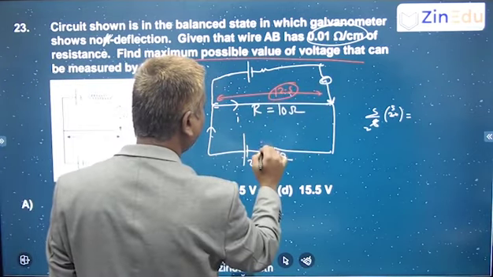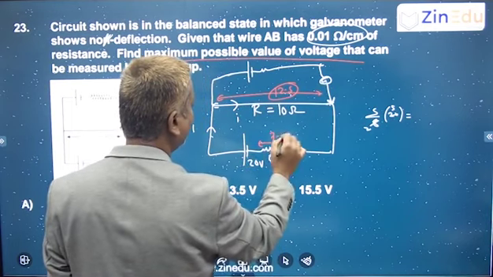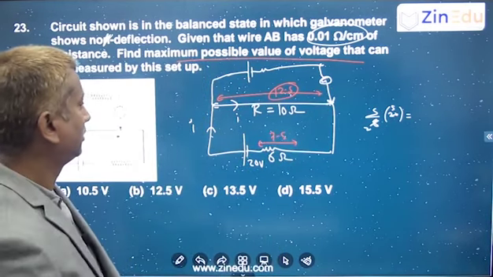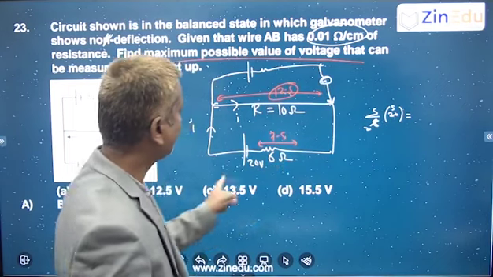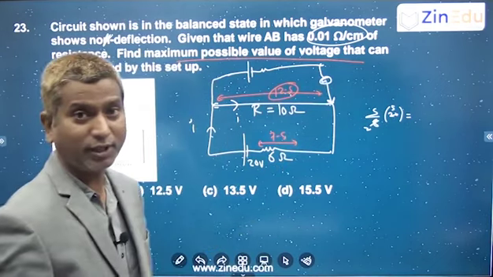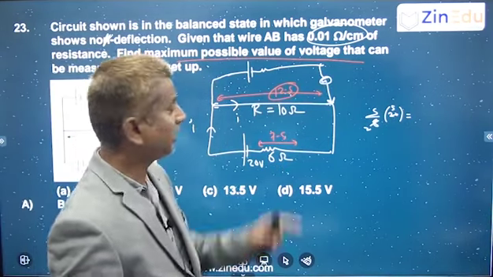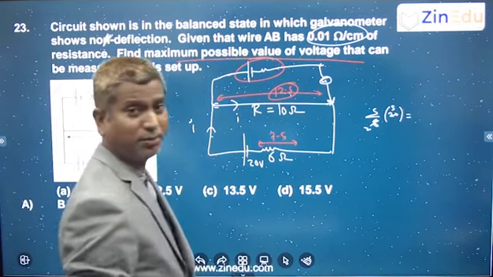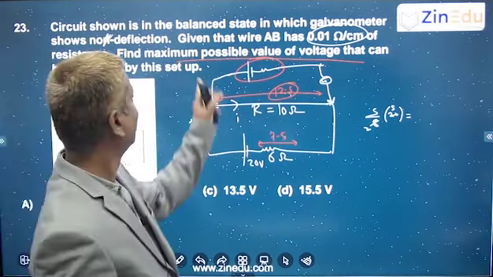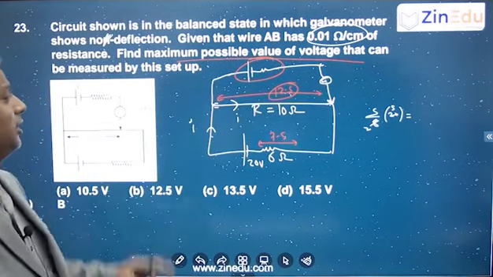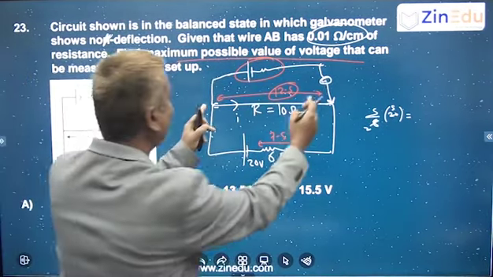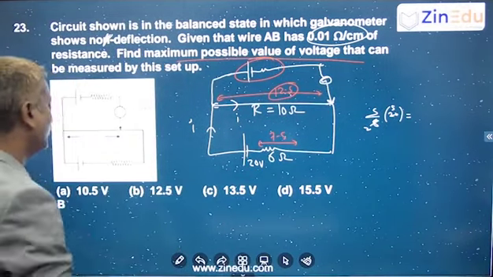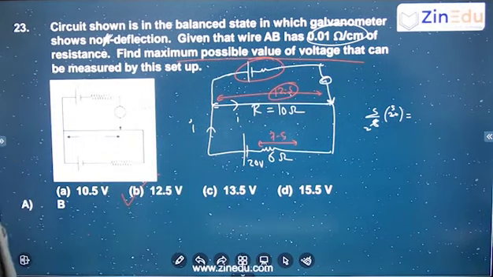The remaining here you will get a drop of 7.5. So the maximum drop you can get in the potentiometer wire is 12.5. So the maximum possible value of voltage that can be measured is the maximum drop, which is 12.5 volts. That's all. Clear? Simple.